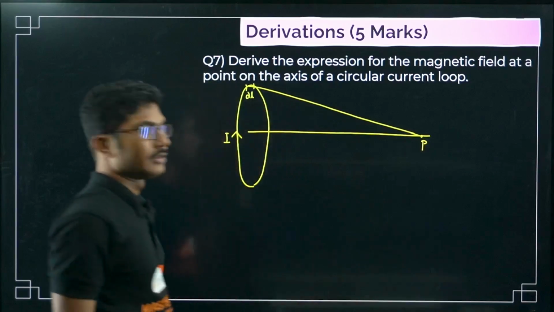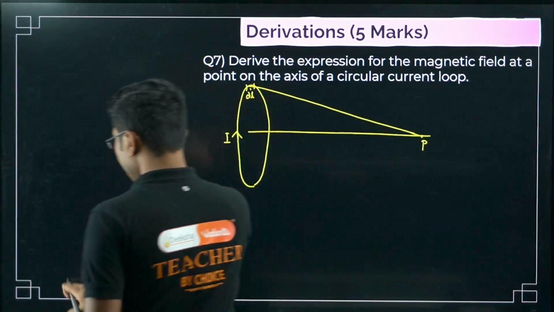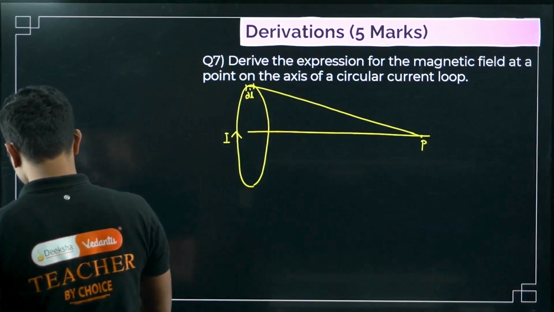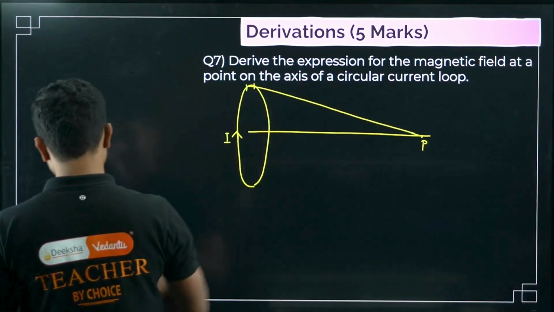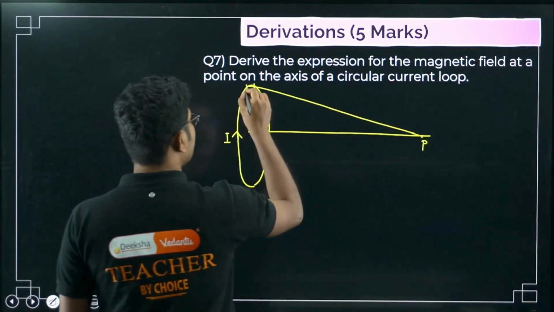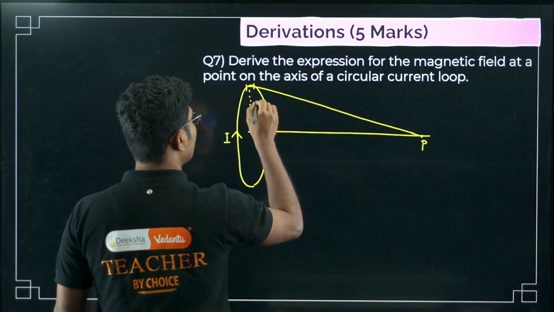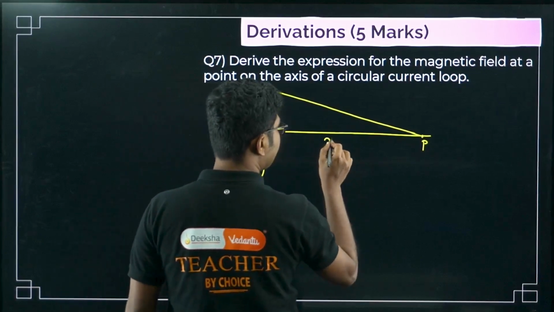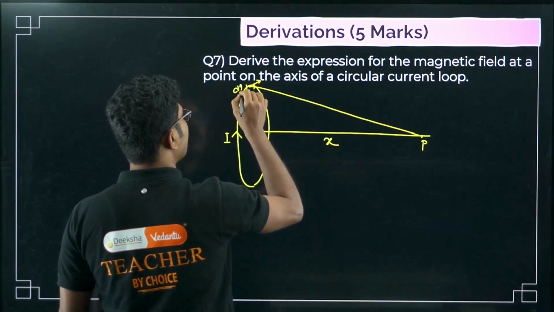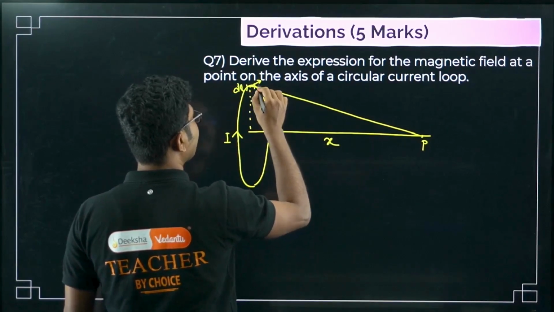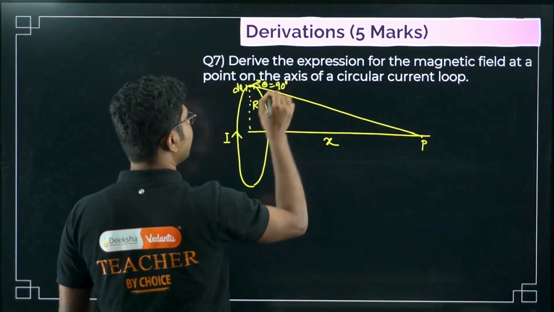The radius of the loop is R, and the distance from the center is x. This is a small element dl. The direction of dl and the current is 90 degrees, theta equals 90 degrees.